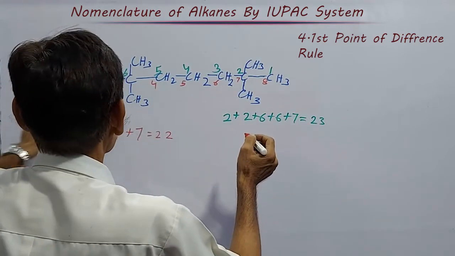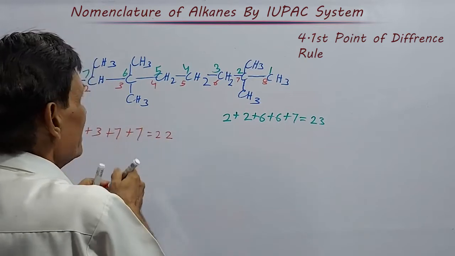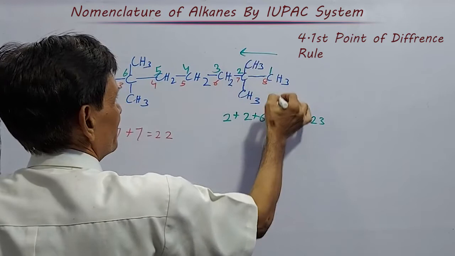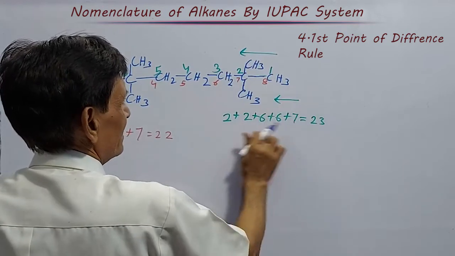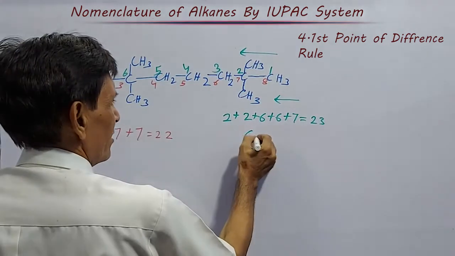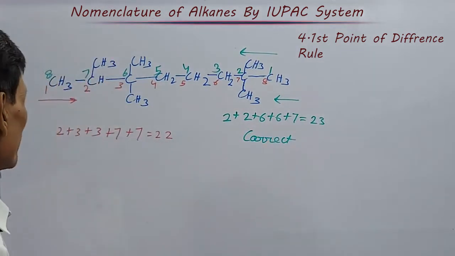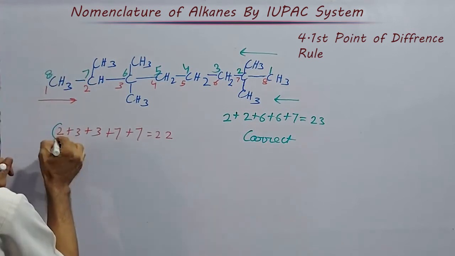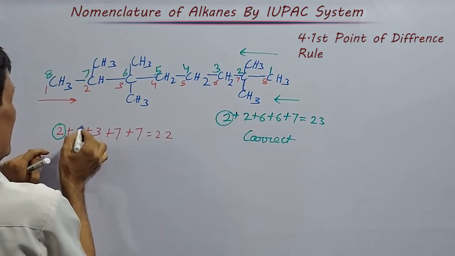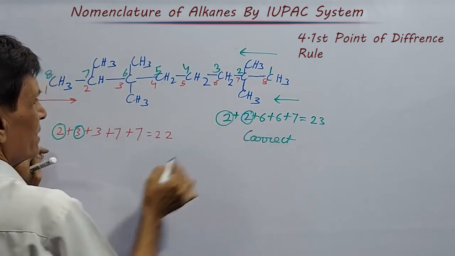This is the direction we are using, this one. And if we are using this direction here, then this one. Now, this is the correct direction. How? Because the first point of difference is number 2 is here, it is coming here 3 and it is coming here 2.